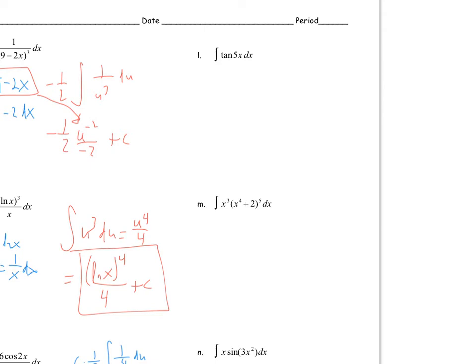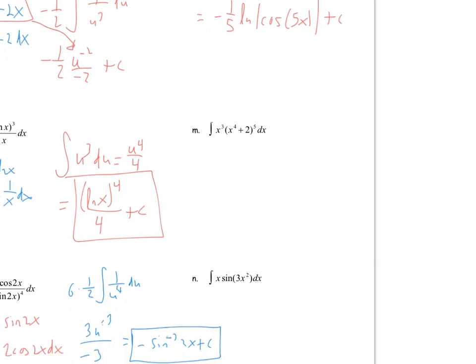Now the easiest way to do tangent is just to know the antiderivative rule for tangent, which is negative natural log of the absolute value of cosine of 5x. Since we have this 5x in here, when you do the derivative, you would multiply by 5. So if I'm doing the antiderivative, I need to multiply by 1/5 to cancel that out. Or take a look at the key, and you can see how I did it using u substitution, but you need to write it in terms of sine and cosine and go from there.